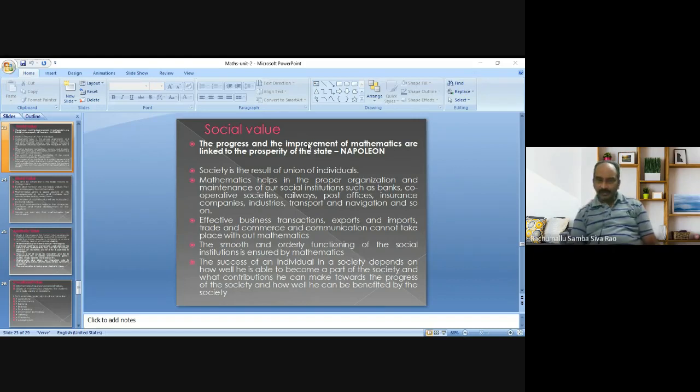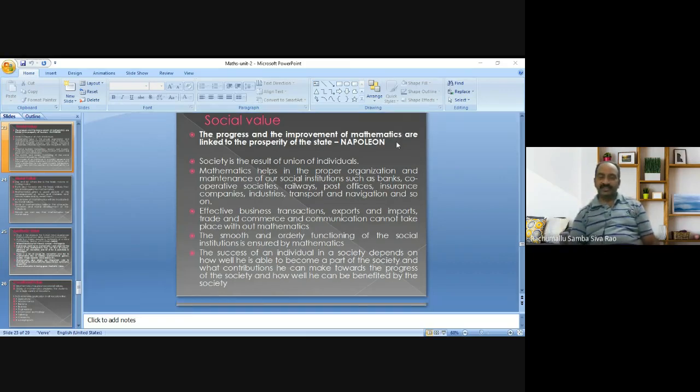If the priority to mathematics is raised, automatically the prosperity of the state will be raised. That is the opinion Napoleon expressed long back. So we can say that mathematics has a social value.